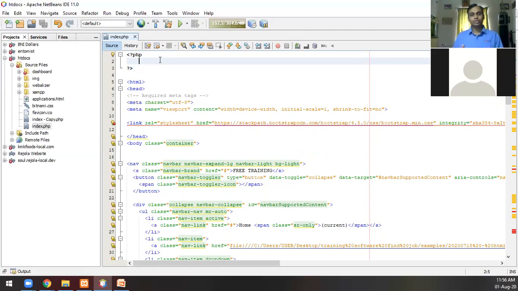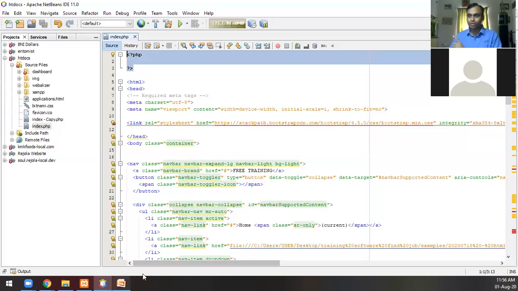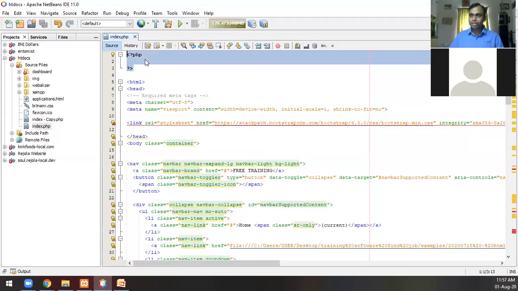So what XAMPP or the Apache server will do is run this particular PHP, whatever you write inside that, and whatever result you create, that is the only thing that will go to the client side. All the rest will go for sure because that is not PHP, that is all HTML and CSS and Bootstrap. But this will not go to the client side. So please remember this part, the server, the client. It may become a little confusing right now, but once you start programming, all this is going to be pretty easy and simple.